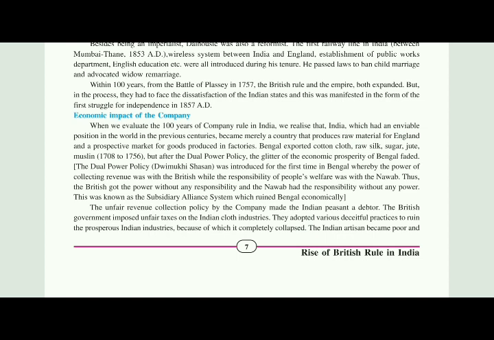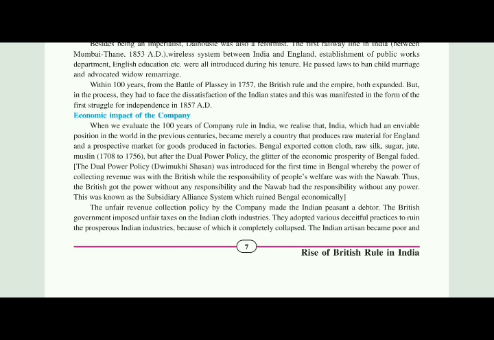But after the dual power policy, the glitter of the economic prosperity of Bengal faded. What happened when the dual policy, the subsidiary alliance system, was adopted? Bengal faded.